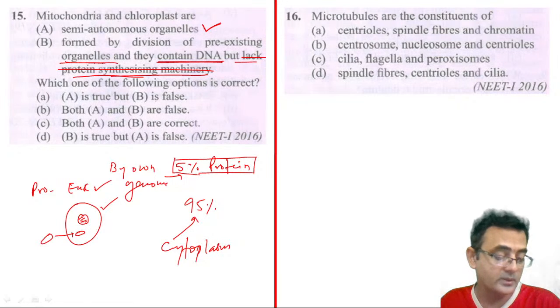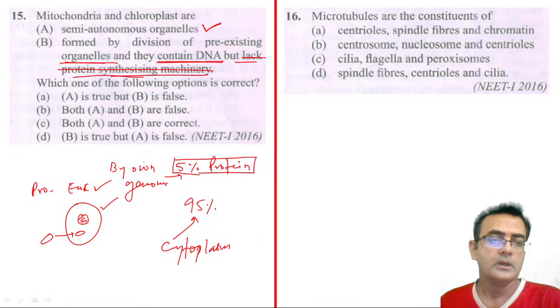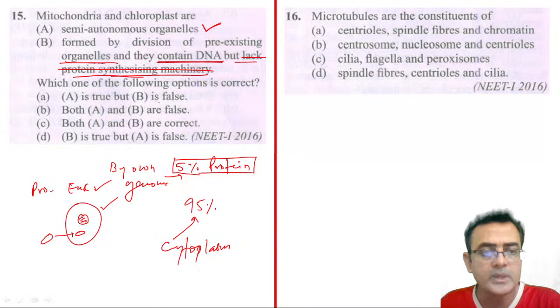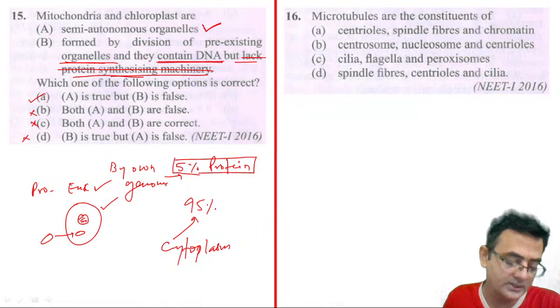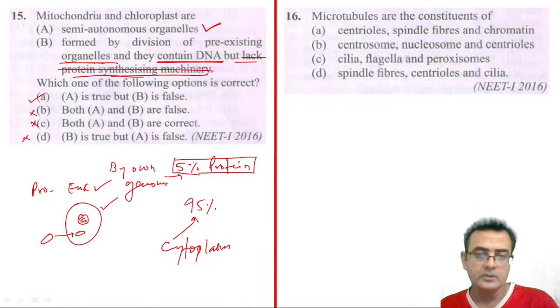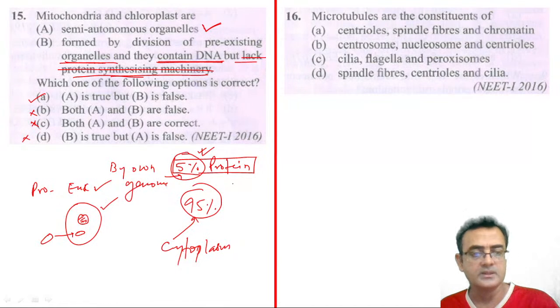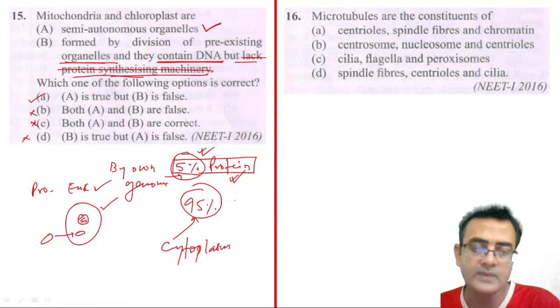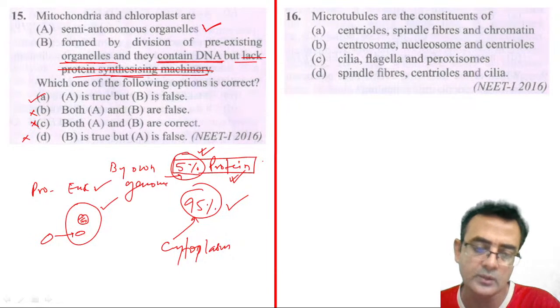So this is the information I am giving you, so be careful and note it down. Here A is true, B is false. Both A and B are false? No. Both A and B are correct? No, not at all. B is correct but A is false? No. So the correct answer is A. This is good; some good information is in this question. If they make a tough question, they can include this portion. How much percent of protein can they synthesize by their own genome? Only 5%, but at least they can synthesize. And 95% they import from the cytoplasm.